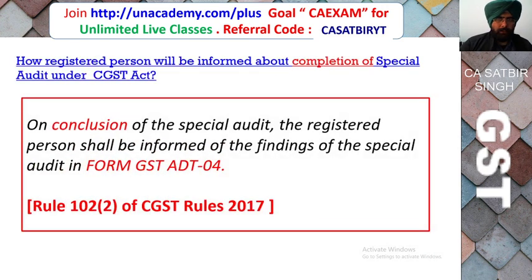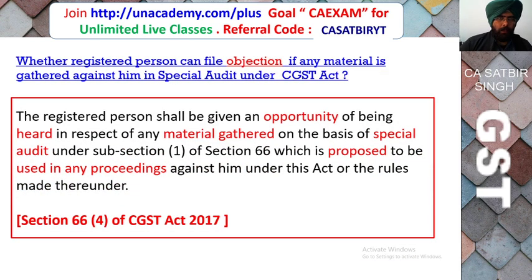So how will a registered person be informed about completion of special audit? On conclusion of the special audit, a registered person shall be informed of the findings of the special audit in form GST ADT-04. Whether a registered person can file an objection if any material is gathered against him in special audit? The registered person will be given an opportunity of being heard in respect of the material gathered on the basis of special audit, which will be proposed to be used in any proceeding against him.